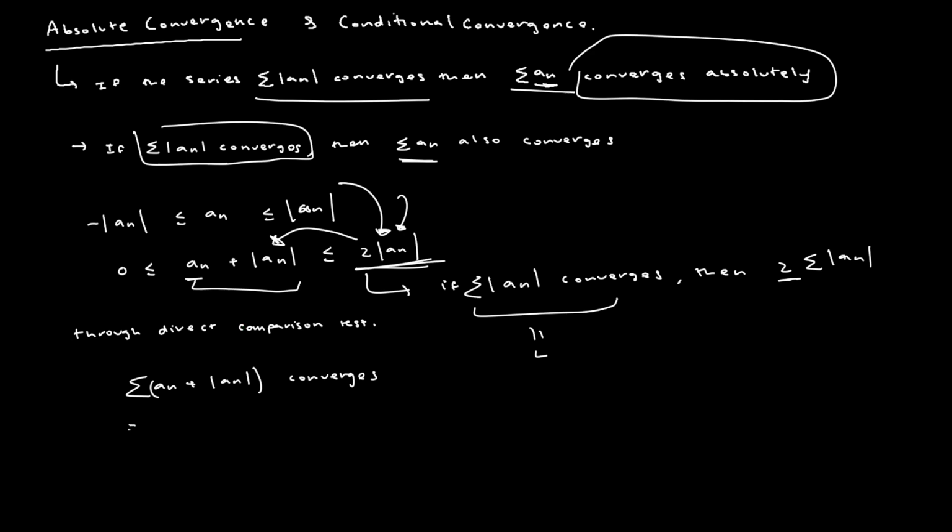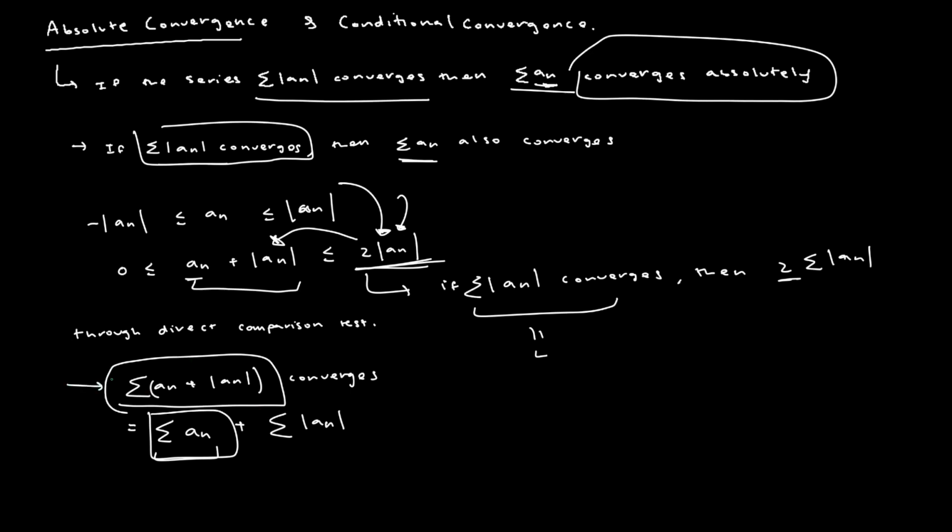And we can split this into 2 separate series, one given by the sum of a of n and the other given by the sum of the absolute value of a of n. And we know that this summation over here is always less than or equal to the combined summation series. And so we can apply the direct comparison test again, and because the direct comparison test gave us this top series converging, it also implies that the sum of just a of n converges, and that's what we proved over here.